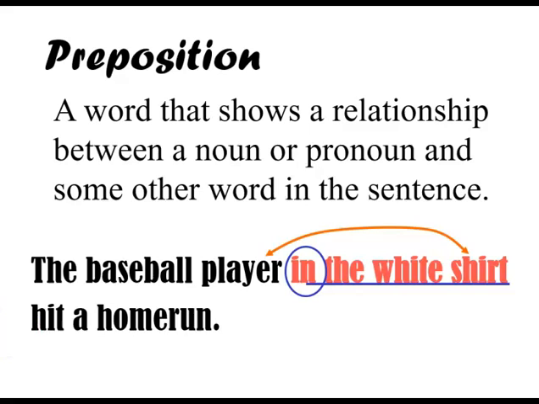So if we look at our example sentence here, the baseball player in the white shirt hit a home run. What I'm looking for you to do is to identify that the word in is a preposition. This is something that you should be recognizing, that that is a word that could act as a preposition, not in every sentence, but in the majority of cases. And so you look at that word and you're like, all right, there's the preposition. That is the leader of my phrase. The preposition is always going to be the first word in the prepositional phrase.